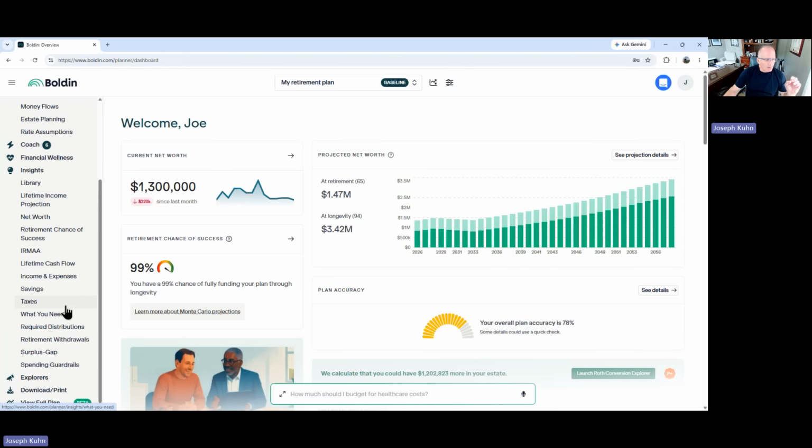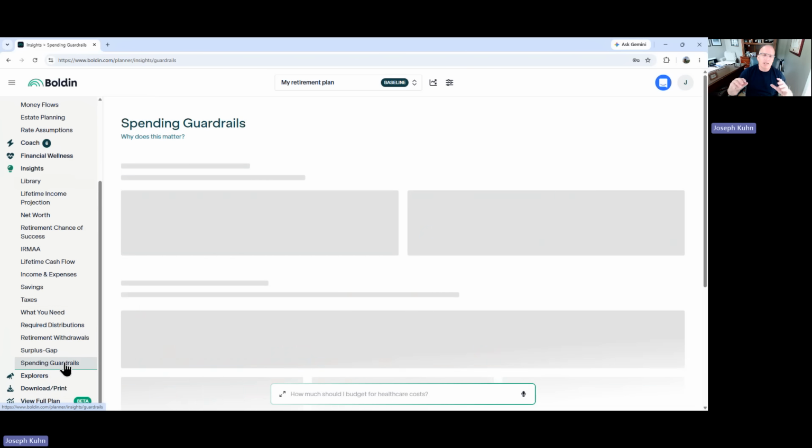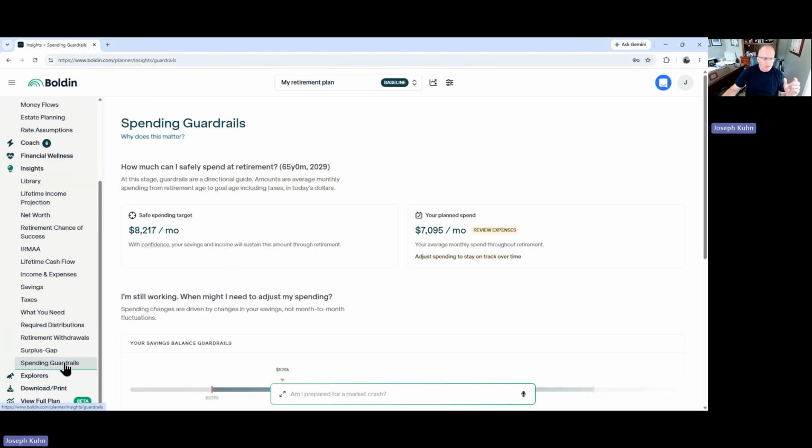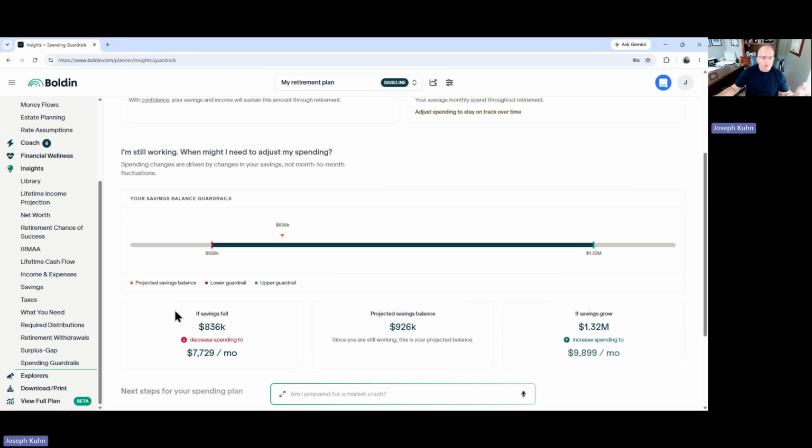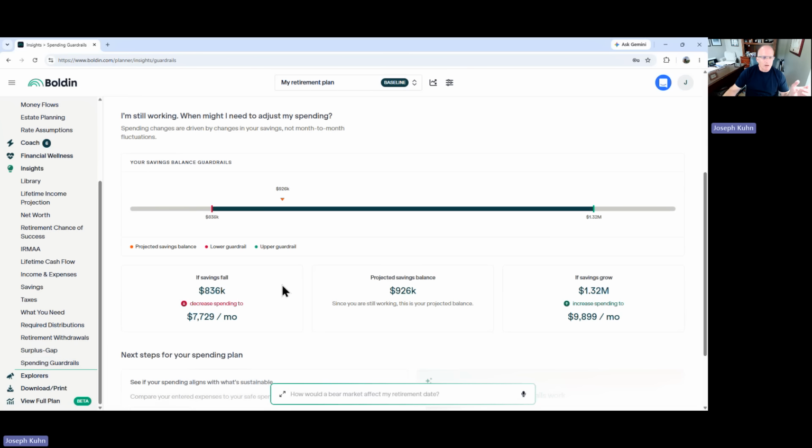Another thing I want to talk about is flexibility. How flexible is your spending? Boldin, the software that I'm using, has this guardrail set up. Here's the current amount of money that this couple has, and they set guardrails. If you reach the lower guardrail, set at a 70% probability of success, it's going to say, take a haircut, cut your spending, and it tells you what to decrease your spending to.